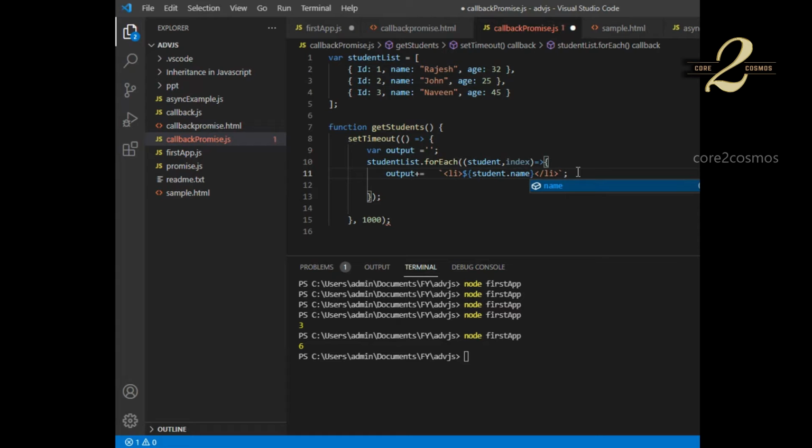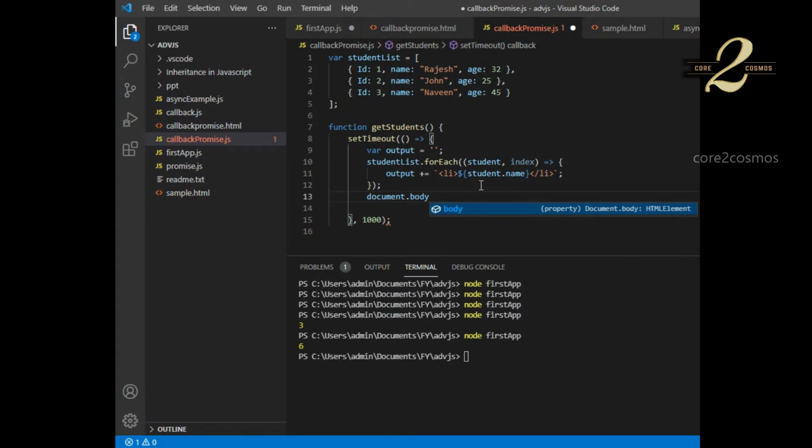So basically I'm preparing a list. And once this for each loop completes, I will have the complete list of students, right? So I will say document dot body dot innerHTML equal to this output. Set the timeout.